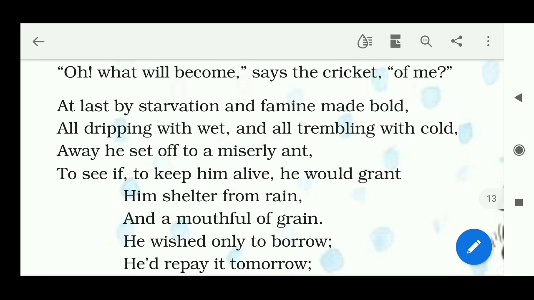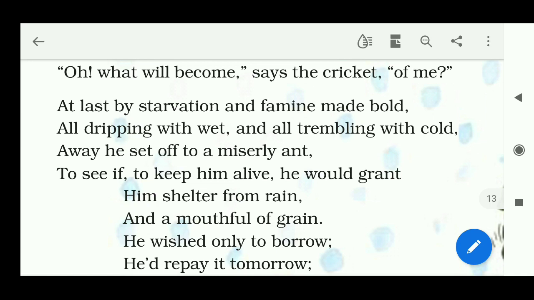So when he went to the house of the ant, he had a hope that he could ask for something to eat to keep him alive. If he doesn't get anything to eat, surely he will die. So he hoped the ant would grant him shelter from rain and a mouthful of grain, a little amount of grain, of wheat, of rice, etc.